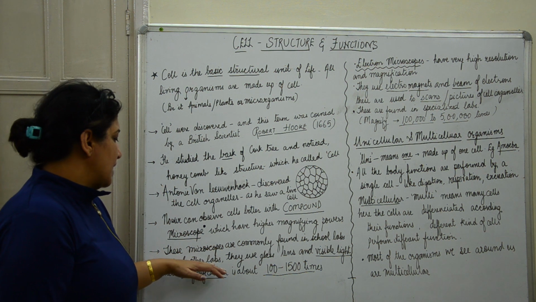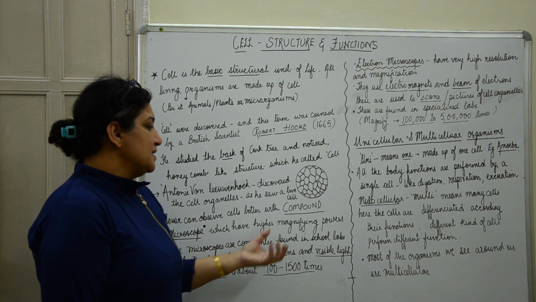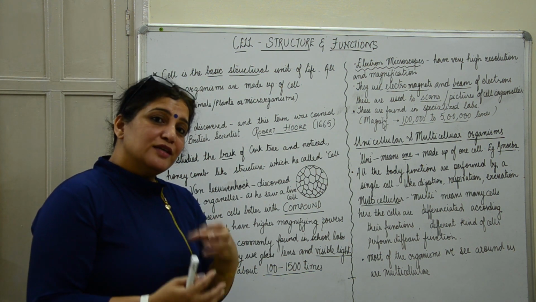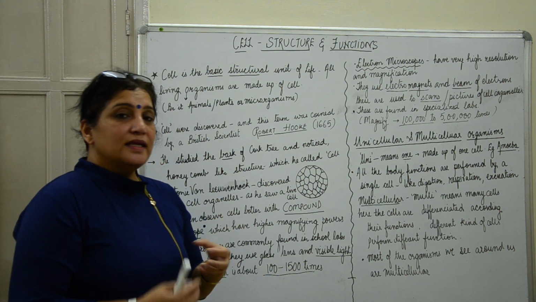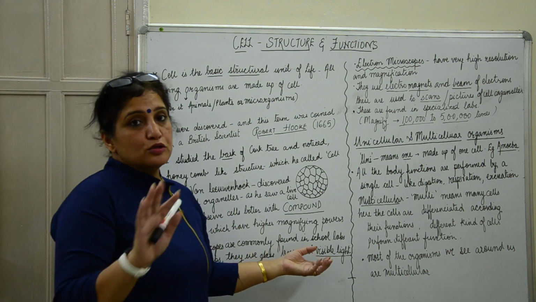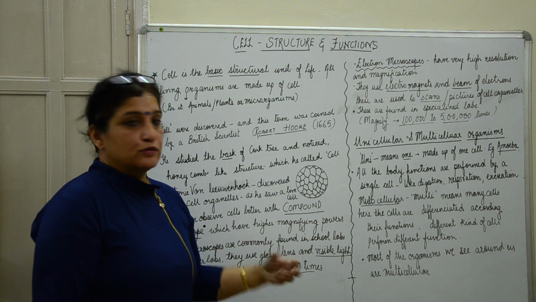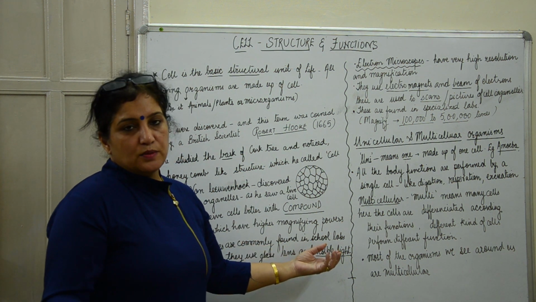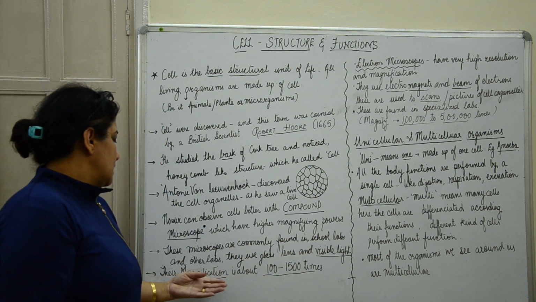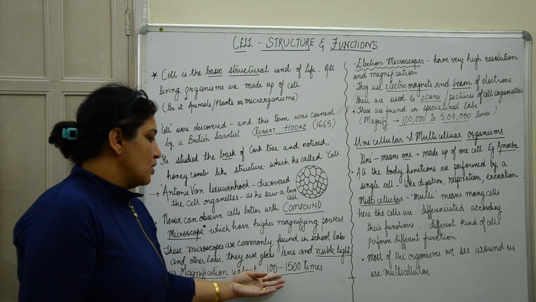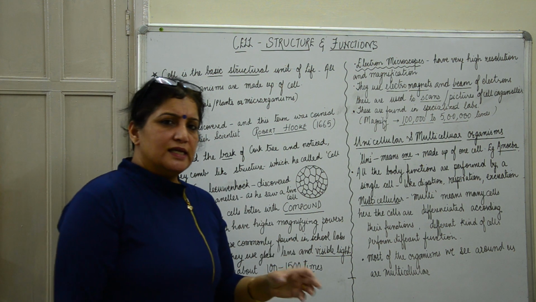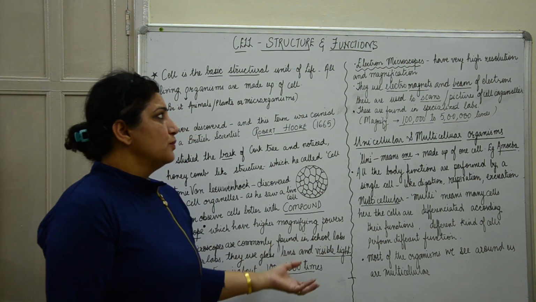They use a combination of lenses and glasses, and when you have a combination of lenses, you can magnify a thing. They do not use any other external source of light. They use whatever light is available, the normal visible light, and their magnification is about 100 to 1500 times. So basically we can see certain organelles in the compound microscope.